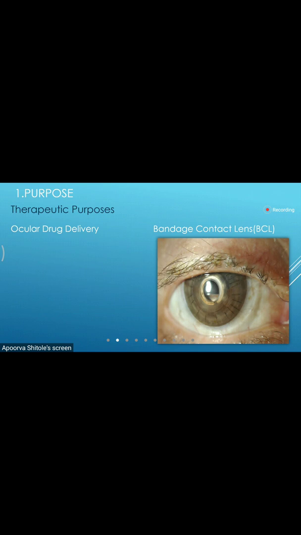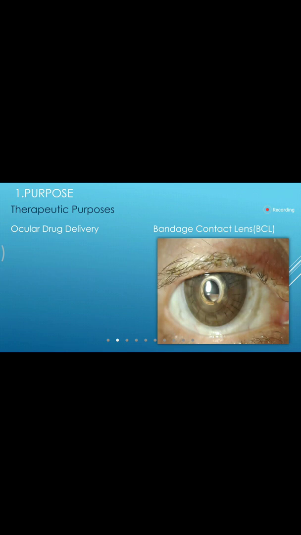So, we'll be discussing therapeutic purposes. Basically, as she is saying, the optical purpose of the contact lens means we use them to correct the refractive error of the eye. That is the same purpose for which we use spectacle ophthalmic lenses. So optical use of contact lens includes correction of refractive error, be it myopia, hyperopia, astigmatism, or even presbyopia. Okay, Apurva, continue.